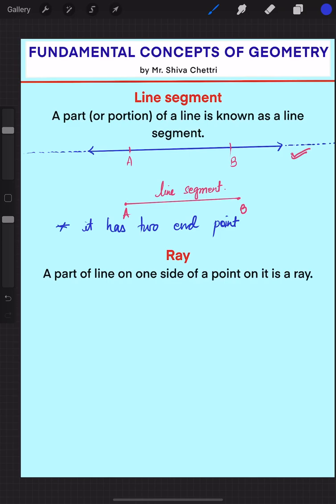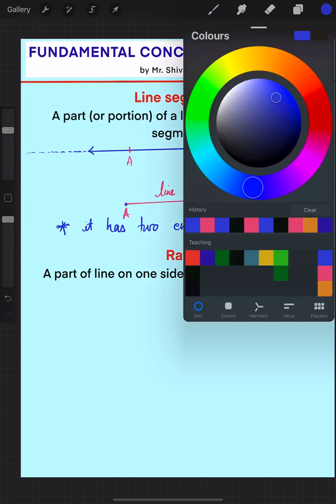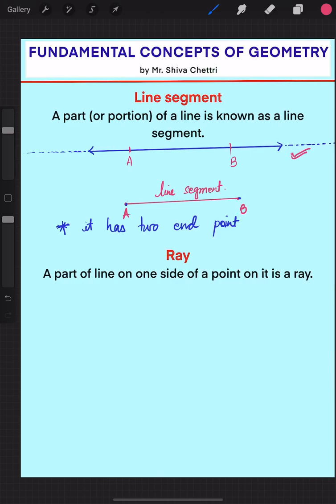And what are the end points here? A and B. A and B are the end points in the figure, right? So how do we denote or represent it symbolically? If I want to represent this line segment, I write AB, with just a bar on top. There is no arrow now, because if you put the arrow, that becomes your line. If you just put a bar, it is understood that it is a line segment.